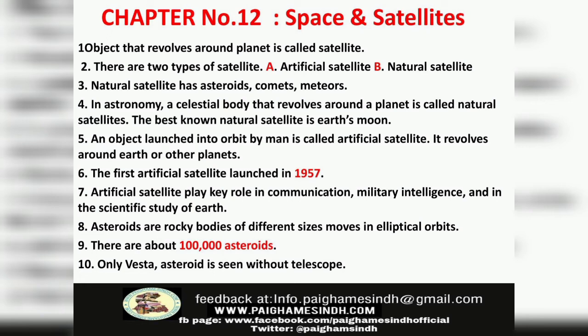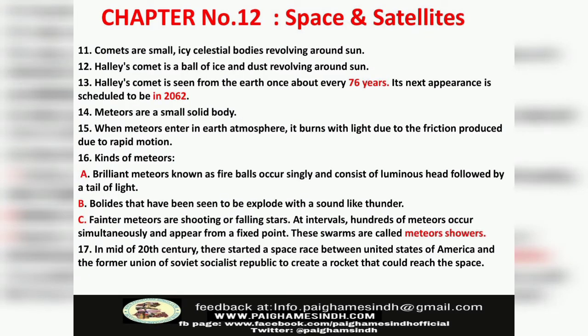Number 8. Asteroids are rocky bodies of different sizes that move in elliptical orbits. Number 9. There are about 1 lakh asteroids. Number 10. Only Vesta asteroid is seen without a telescope. Number 11. Comets are small icy celestial bodies revolving around the Sun. Number 12. Halley's Comet is a ball of ice and dust revolving around the Sun.